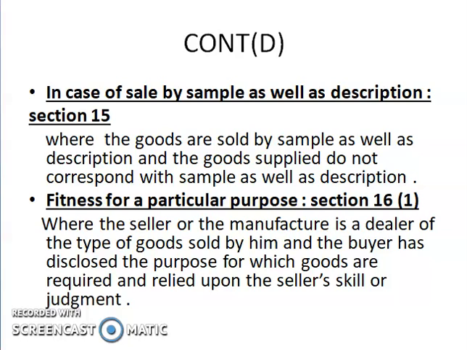Fitness for a particular purpose. Section 16, subsection 1. The seller or the manufacturer is a dealer of the type of goods sold by him and the buyer has disclosed the purpose for which goods are required and relied upon the seller's skill or judgment. In such a situation, the buyer can also repudiate the contract when he finds the goods purchased are not fulfilling his objective and he totally relies upon the judgment and skill of the seller.